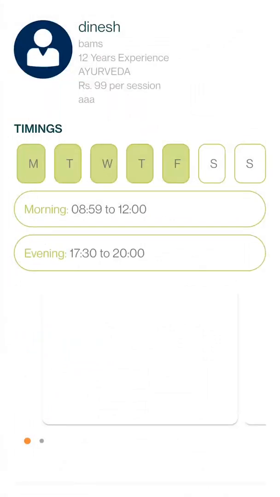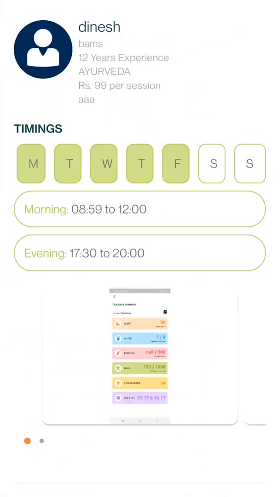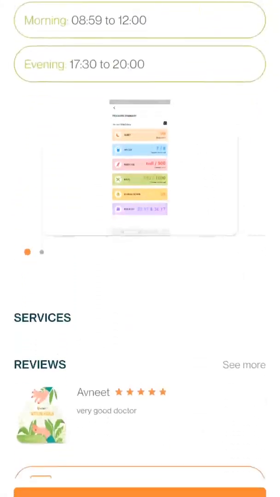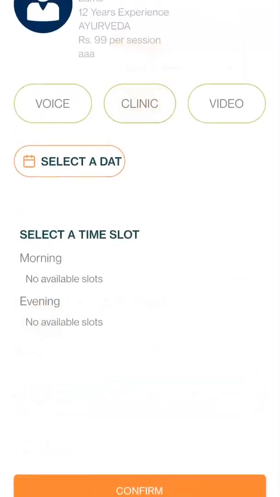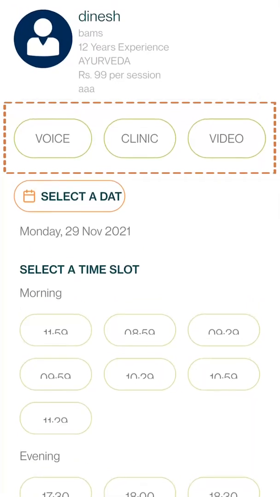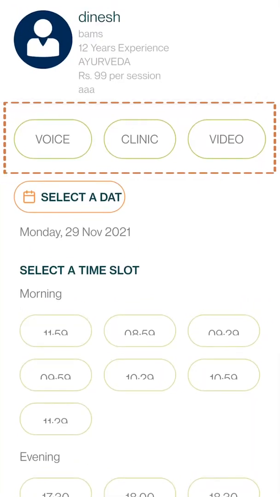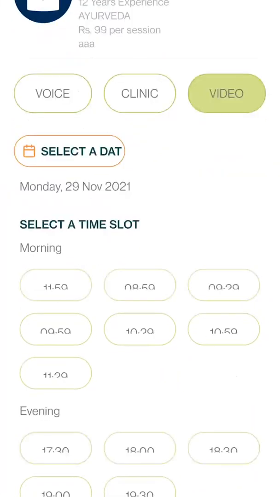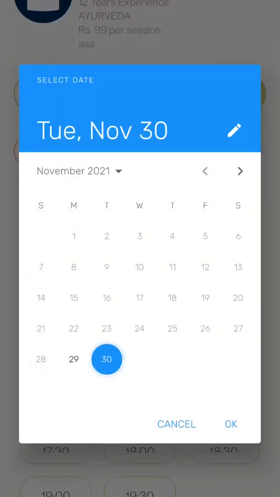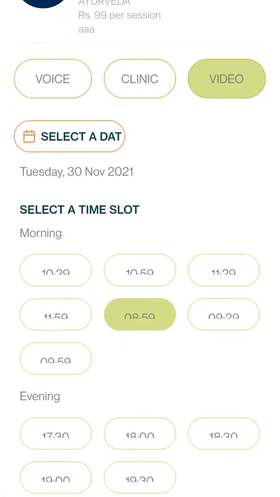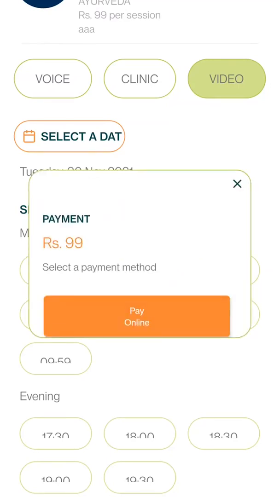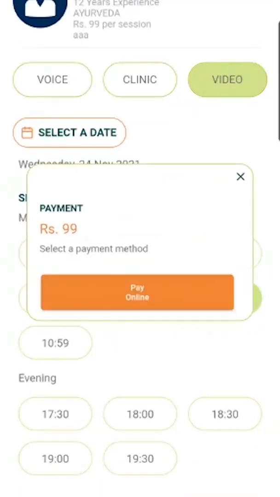You can check their timings. You can read about them, their services, their reviews, and then you can decide to book an appointment. You could choose any one of the appointments like a voice, clinic, or a video. If you select a video, then you have to select the particular date that you want the appointment on, and you could select the time that you would like the appointment to be, and then you can go ahead.